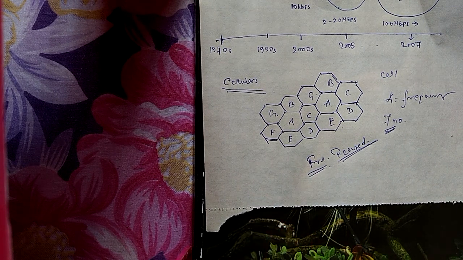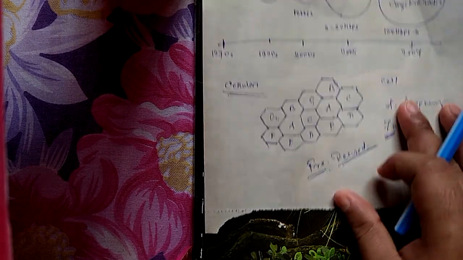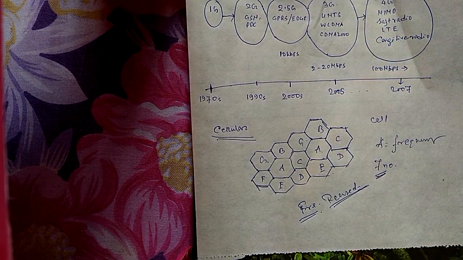Okay, so when we talk about the evolution process of our telecommunication industry, there are two things I told you. Number one is spectral congestion, and number two is internet speed.